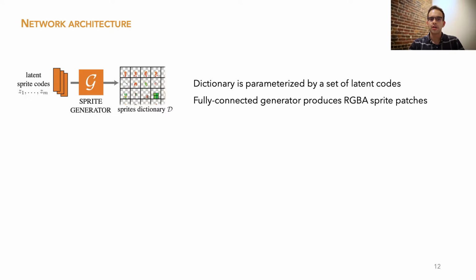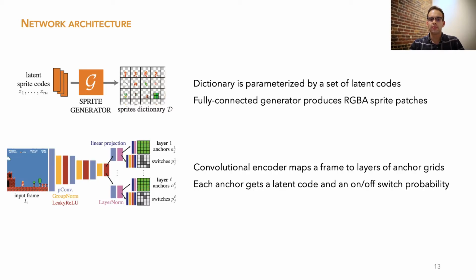Our sprite dictionary is made of a set of learned latent codes. The codes are passed through a fully connected generator network to obtain RGBA texture patches. We process each input frame with a fully convolutional encoder, which downscales the image to produce a coarse grid of anchors for each depth layer. Each anchor is assigned a latent code as well as a probability value corresponding to whether that anchor is active.